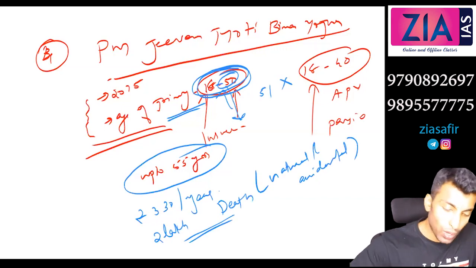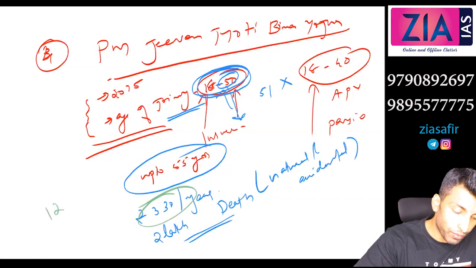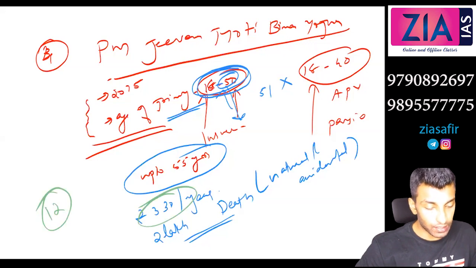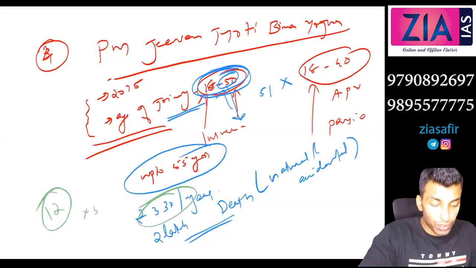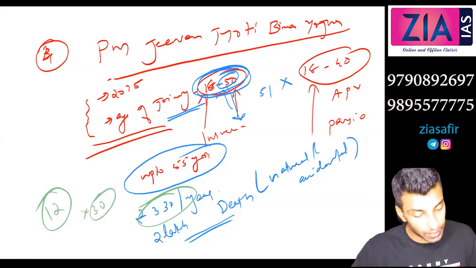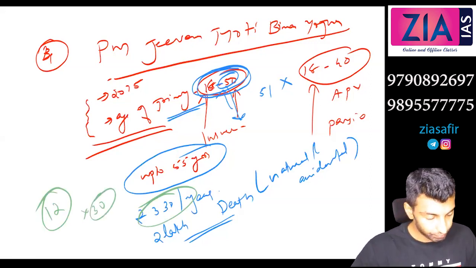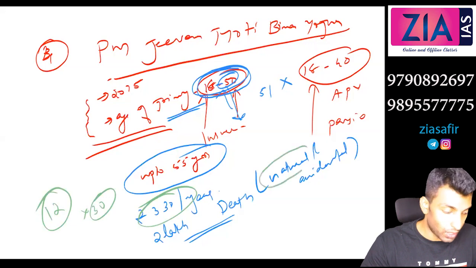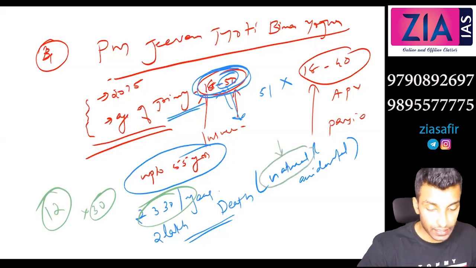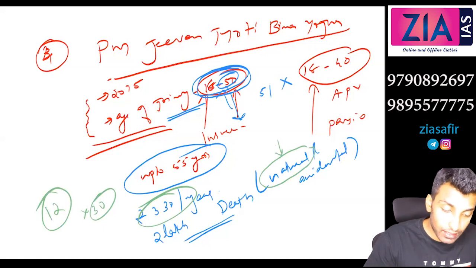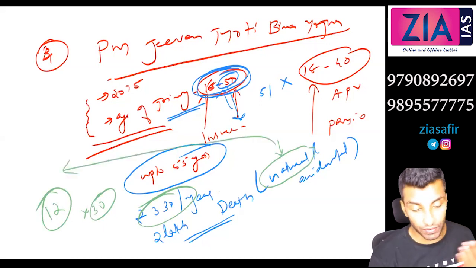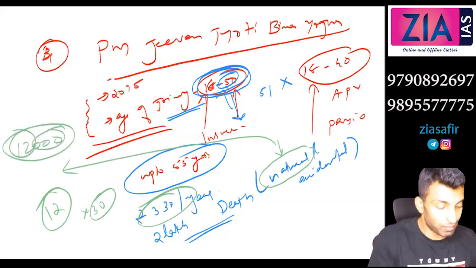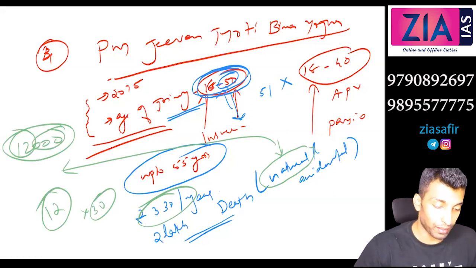Now, why is this premium so high? Before, we have seen only 12 rupees per year. Here it is 330 per year. Why? What do you think is the reason? It is close to 30 times higher, at least 28 times. Because here natural death is also covered. Earlier it was accidental death only. If they were going to cover natural death in the previous case, even 12,000 may not be enough instead of 12 rupees. So that is the reason.